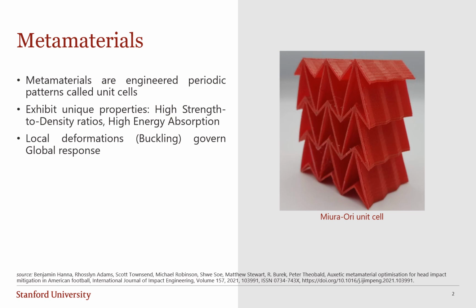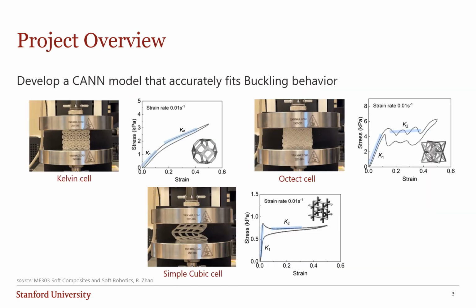This allows them to remain strong while remaining light and also to absorb much more energy. For example, they could be used to engineer new types of helmets. So my project will be about trying to build a CAN model that captures buckling.